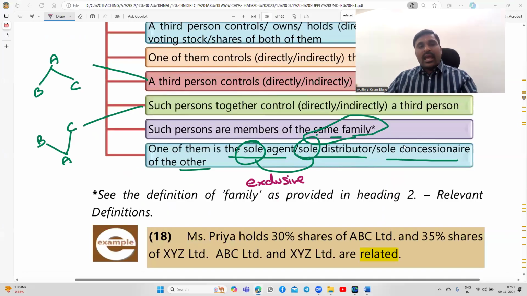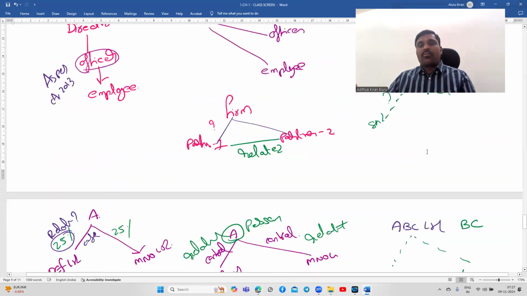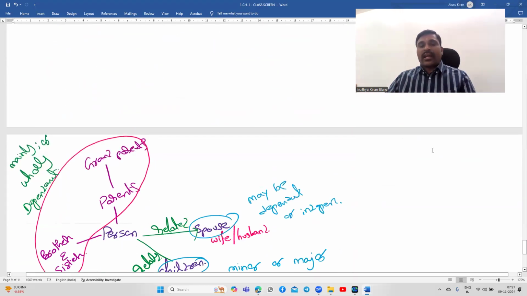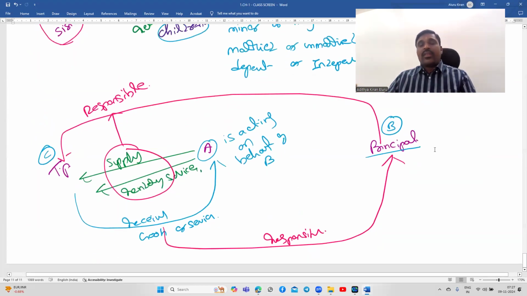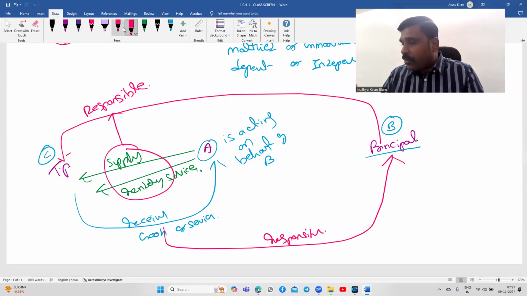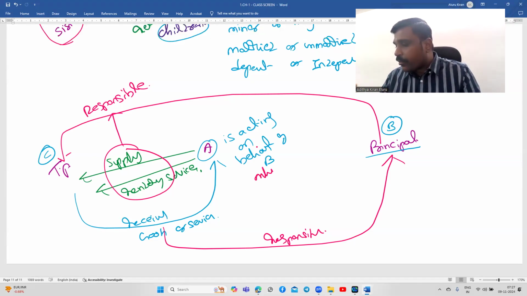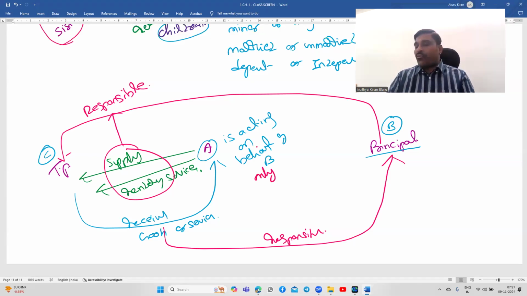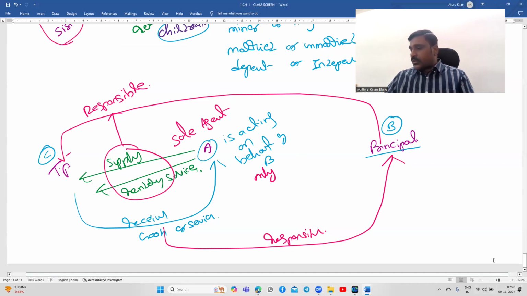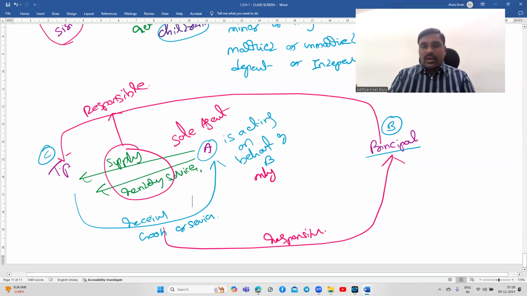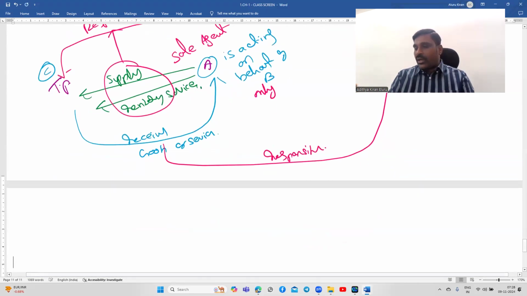So that means A has to act as an agent only on behalf of B. A should not act as an agent for any other person. Then A is called a sole agent, acting on behalf of B only. Next, sole distributor.